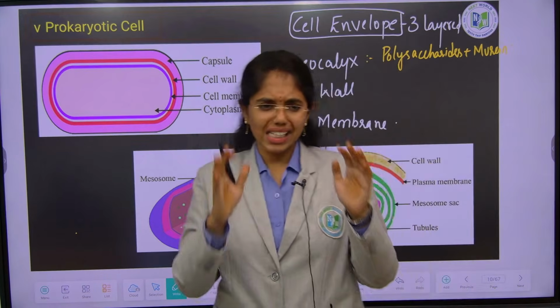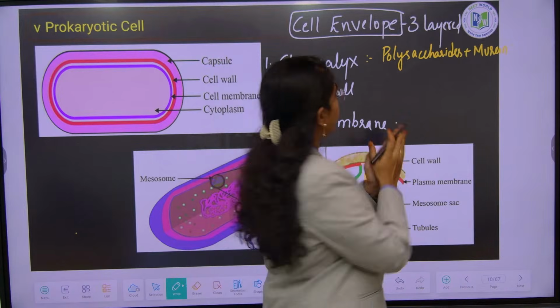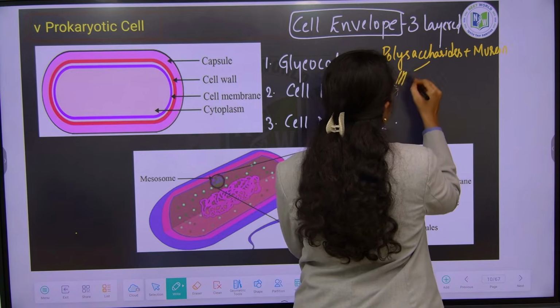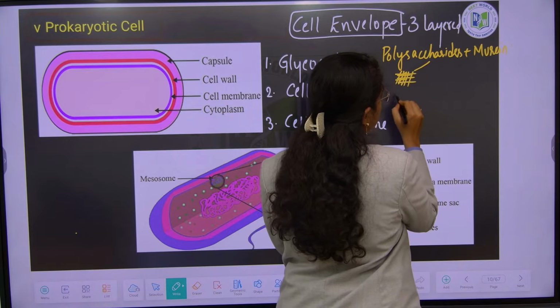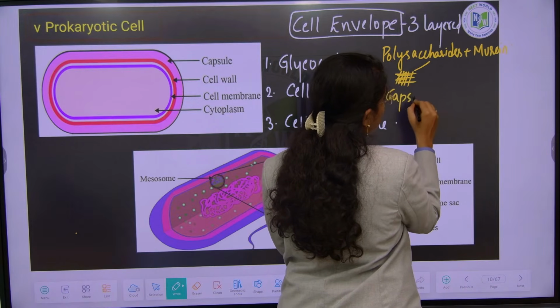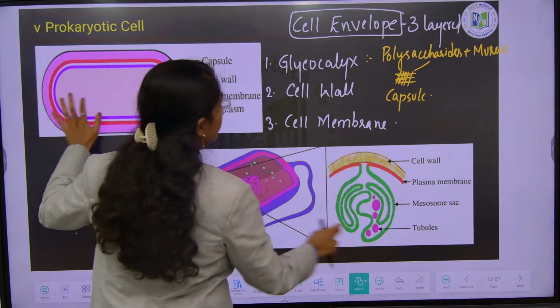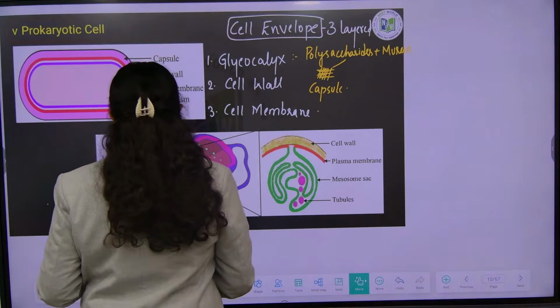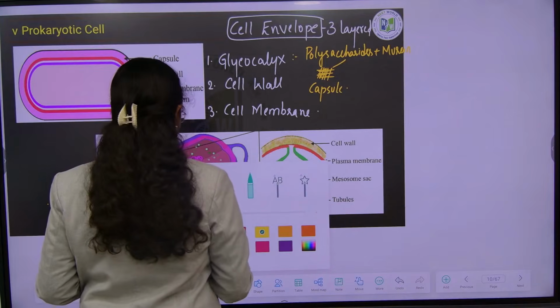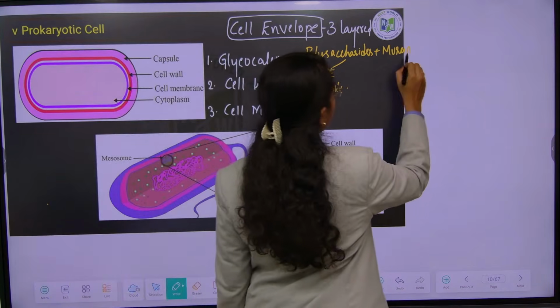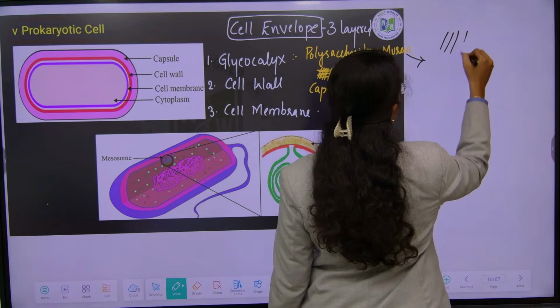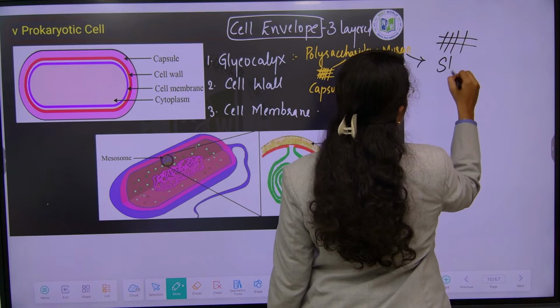If the polysaccharides are tightly arranged, it forms a capsule. If they are loosely arranged, it forms a slime layer.